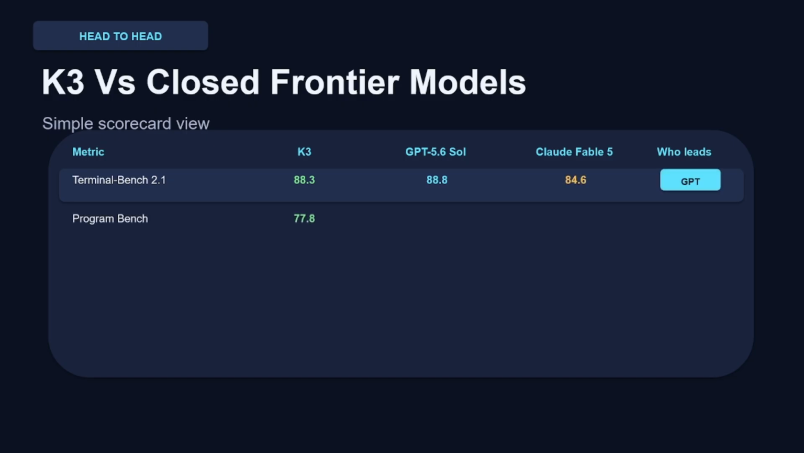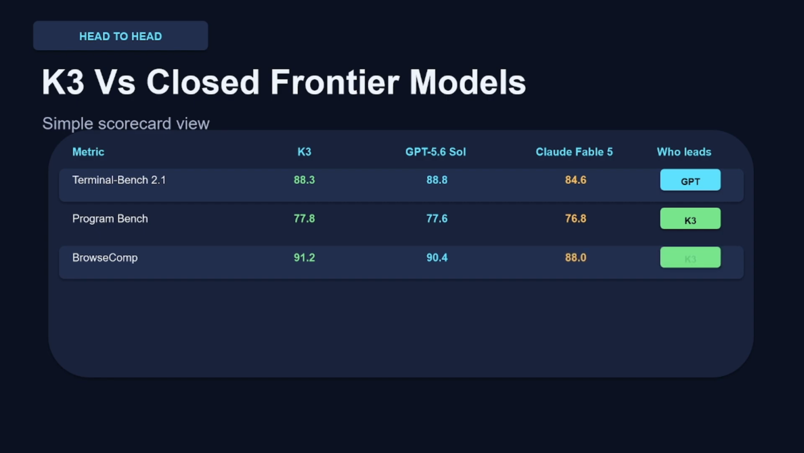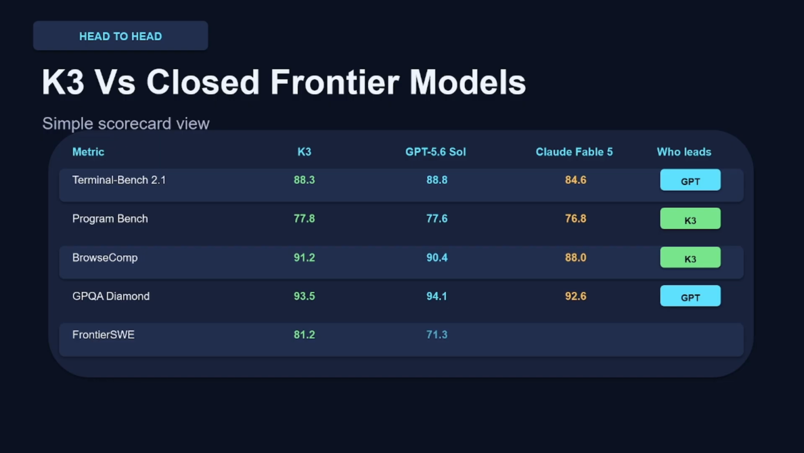At Frontier SWE, GPT leads twice, K3 leads twice, and Claude Fable leads once. The takeaway is simple. K3 is genuinely in the conversation with the best closed models right now. It's not a clean sweep in either direction. Nobody wins everything here, but for an open weight model to be this competitive is the real highlight.